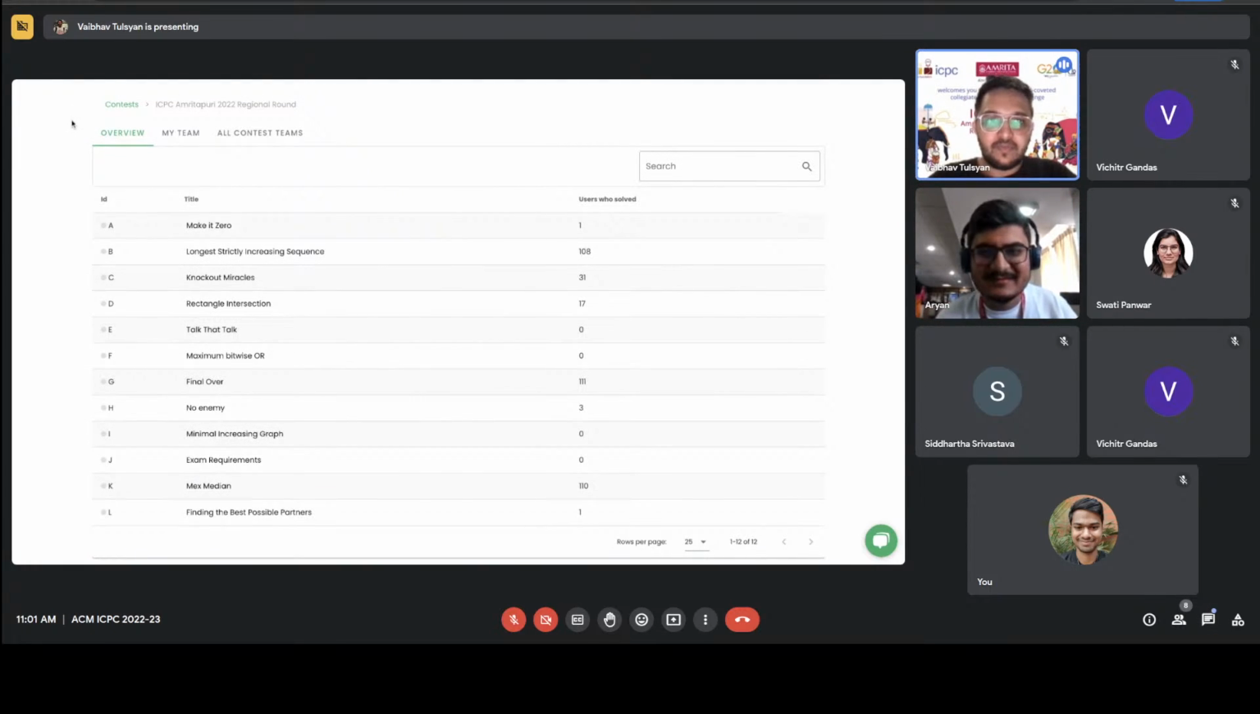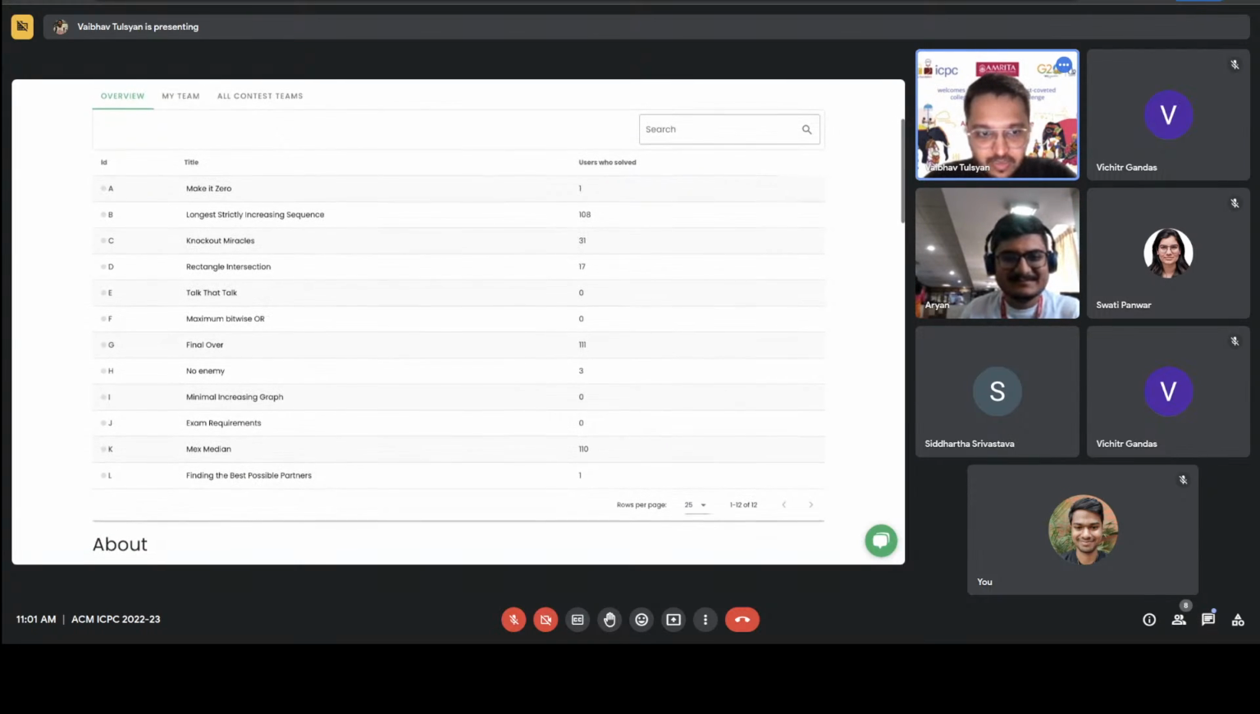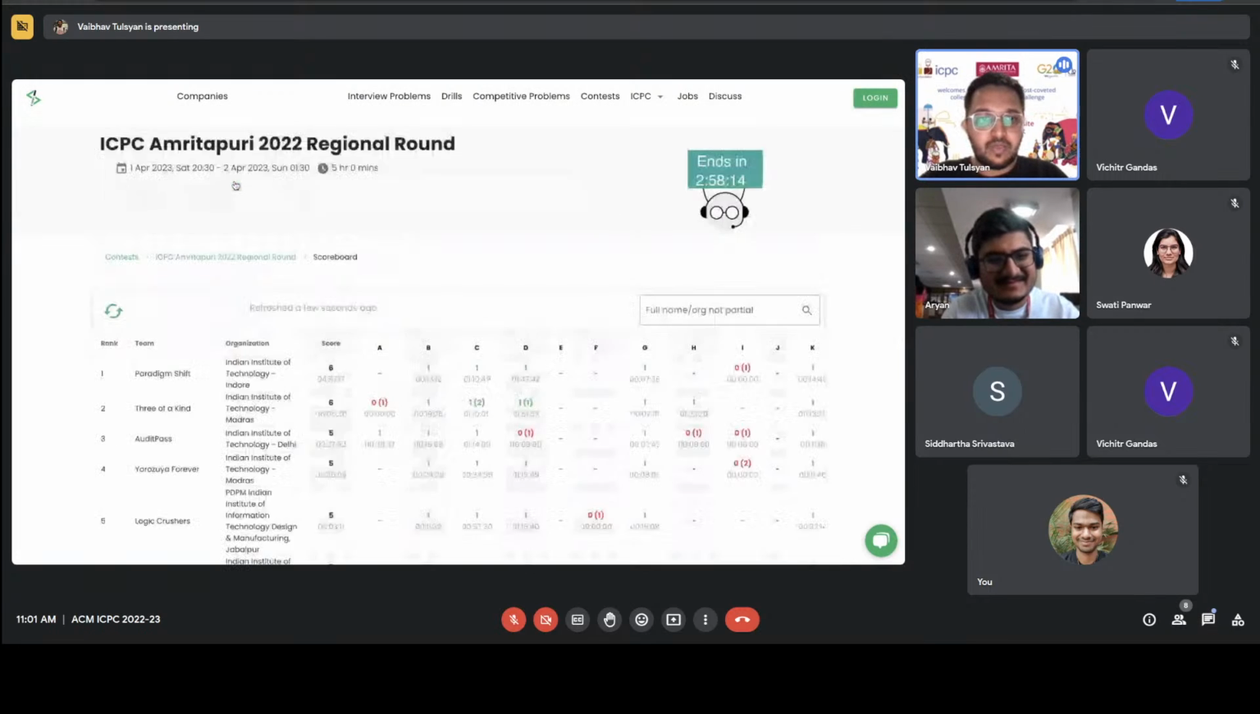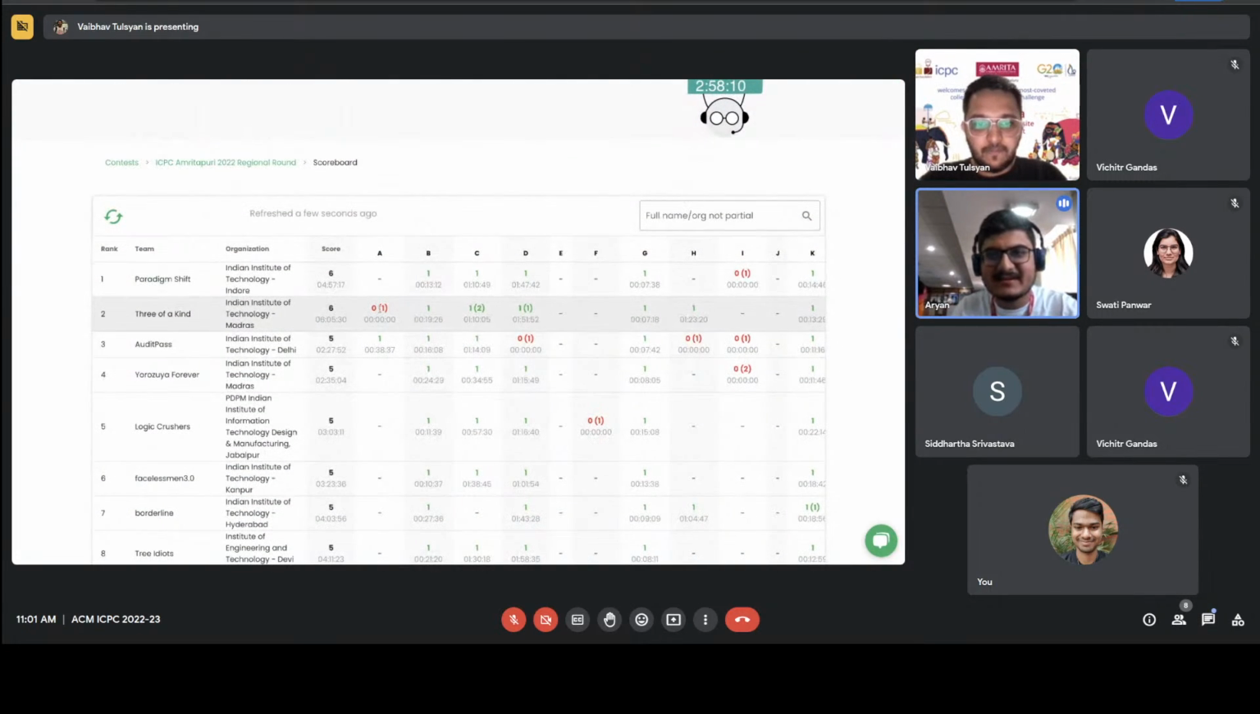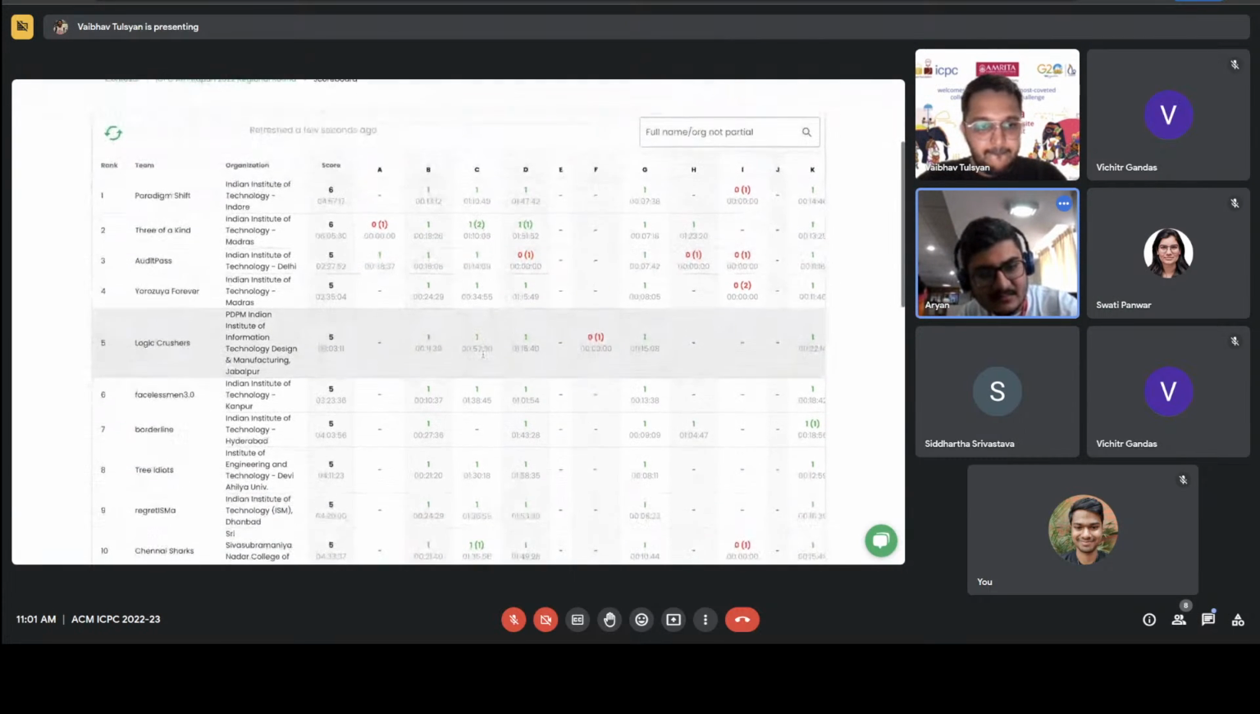Similar thing happened with me today while trying to attempt the problem, and I was making the same mistake. Let's just quickly look at the scoreboard again. I will also look at the rectangle intersection difference. Sure, no problem.